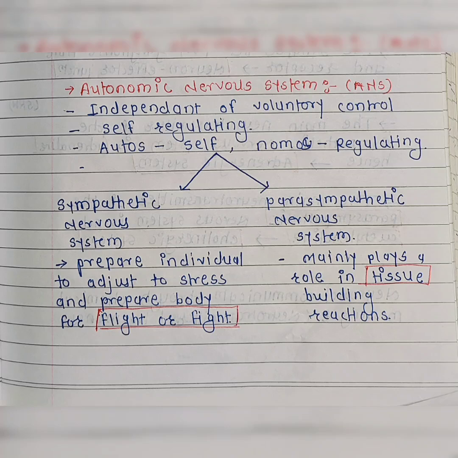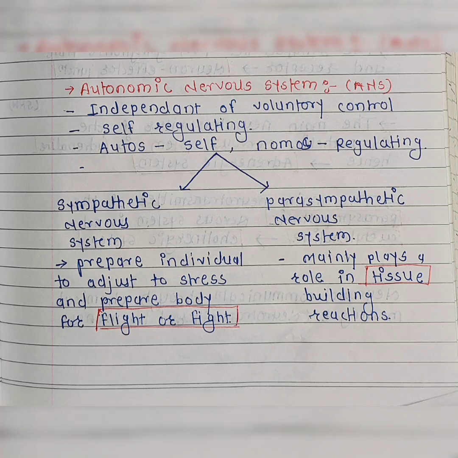The sympathetic nervous system prepares the individual to adjust to stress and prepares our body for fight or flight mode. And the parasympathetic nervous system mainly plays a role in tissue building reactions.